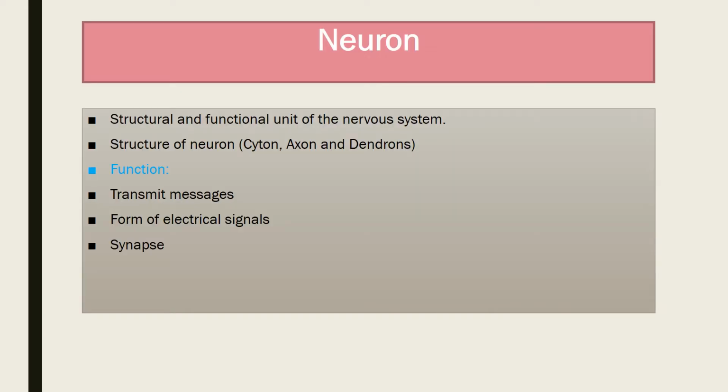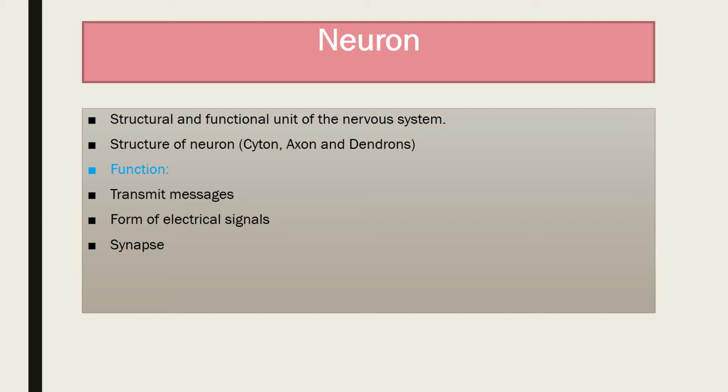Moving forward to our next topic, neuron. The nervous system is made up of neurons or nerve cells. A neuron is the structural and functional unit of the nervous system. And there are millions of neurons present in our brain. So let's discuss the structure of neuron.